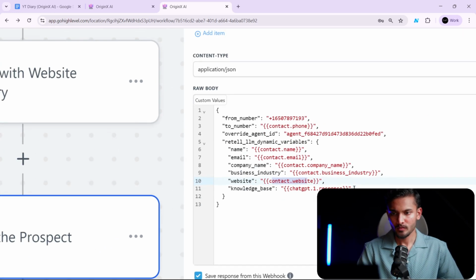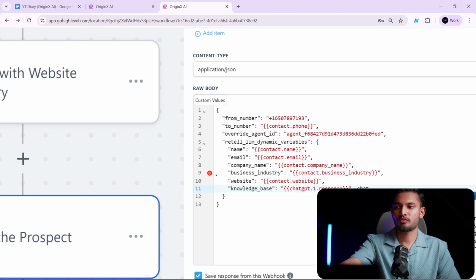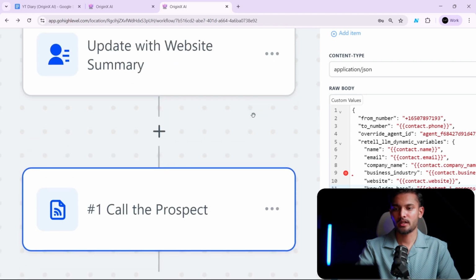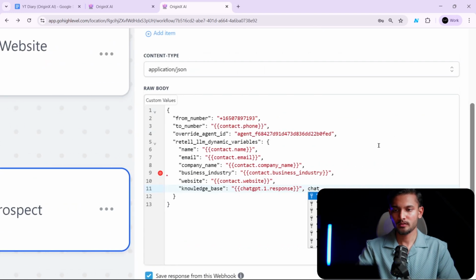Here, we'll come here, and you will search up for this. So write chat, you will write ChatGPT. You will get, maybe it will say .2, maybe it will say .3. You need to track that this response is from the card that you created or the action that you created for summarizing the entire website. So do that, and then you will just use this GPT response, right?